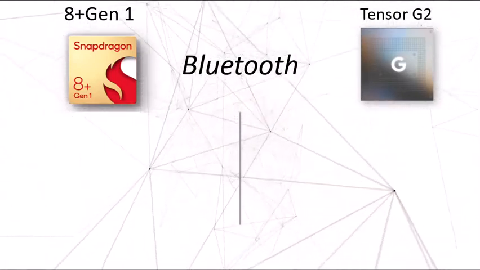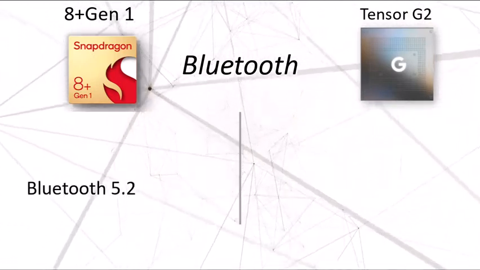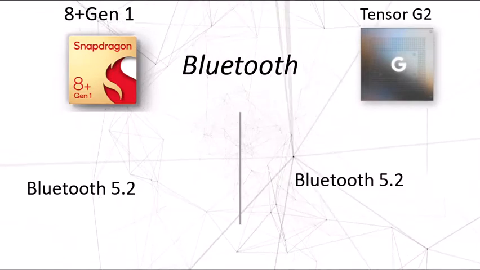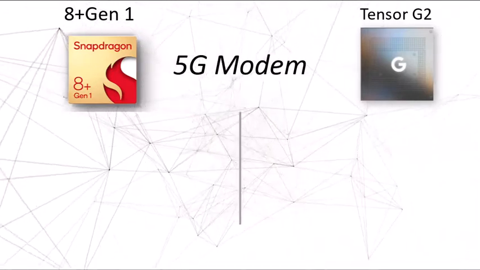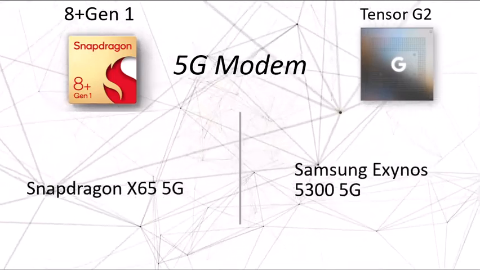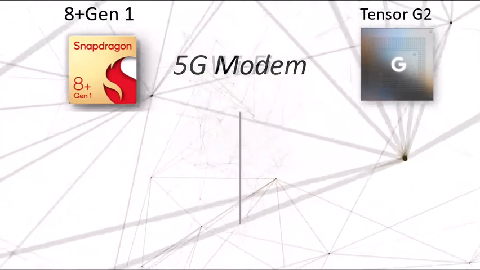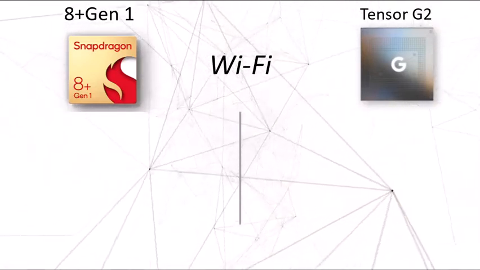On the connectivity side, Bluetooth is similar in both of them, being Bluetooth 5.2, the latest offering. But the 5G modem is a different approach, as Qualcomm uses the Snapdragon X65 and the Tensor uses a 5G modem from Samsung.